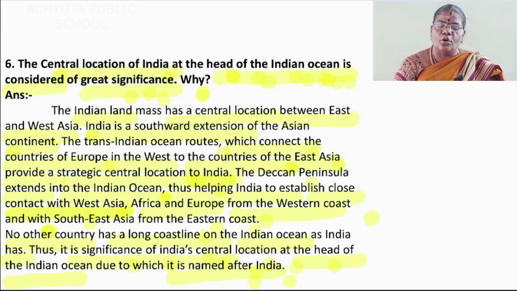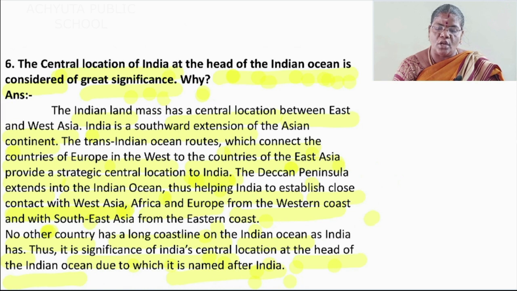Sixth one, the central location of India at the head of the Indian Ocean is considered of great significance. Why? The Indian landmass has a central location between East and West Asia. India is a southward extension of the Asian continent. The trans-Indian Ocean routes, which connect the countries of Europe in the west to the countries of East Asia, provide a strategic central location to India.